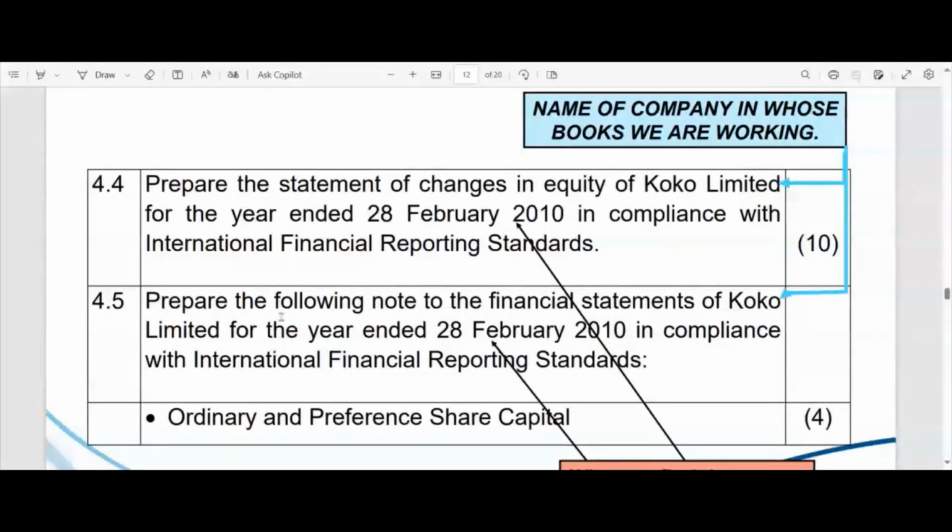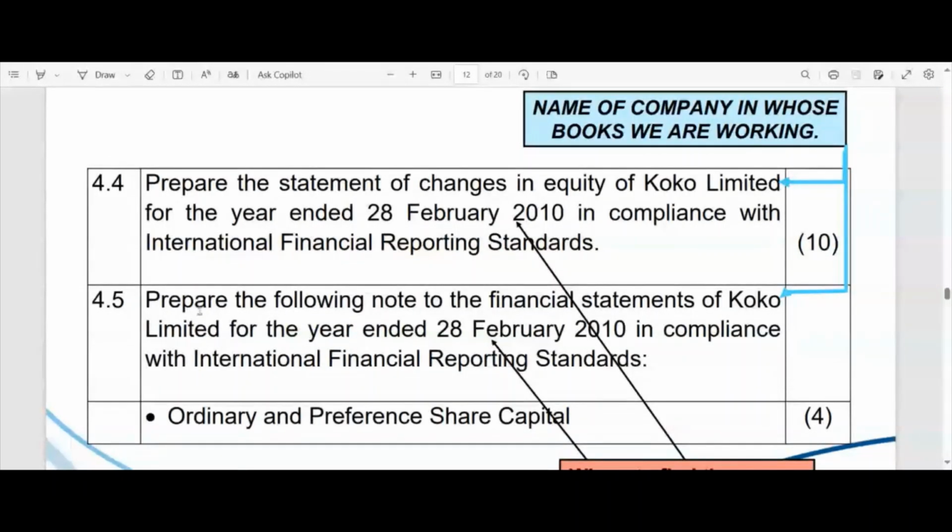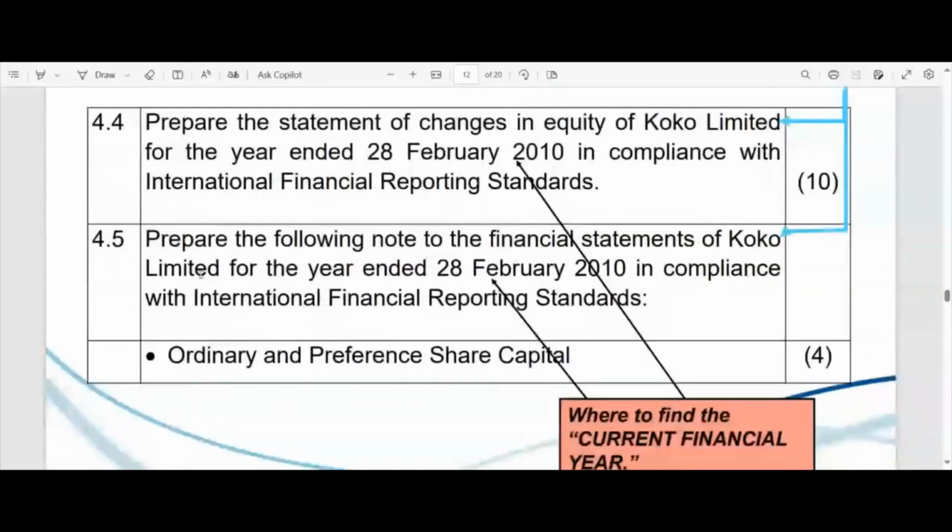And then, ladies and gentlemen, 4.5, prepare the following note to the financial statements. Once again, this should be a no-brainer. They're not going to ask the note for PPE here. They're not going to ask the accounting policies here. They're not going to ask you the statement of compliance or your basis of preparation. What are they going to ask you here?